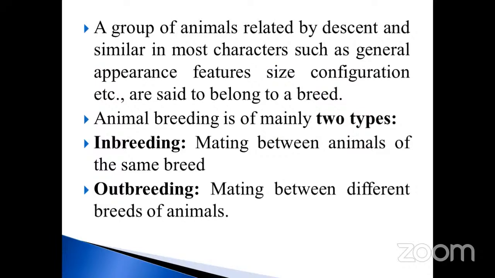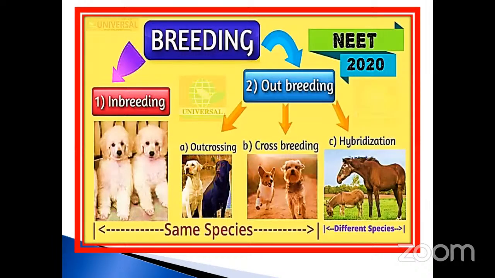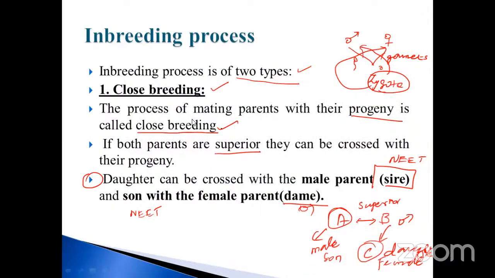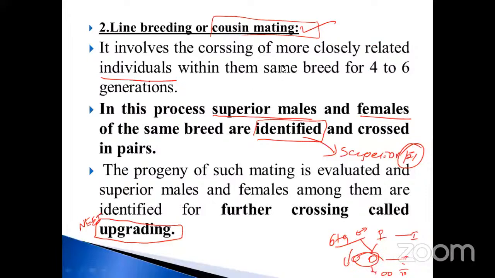And also the two types of breeding, that is called inbreeding and outbreeding. In inbreeding the progeny will be similar in nature, and outbreeding means different types will be obtained. That is also very, very important. Inbreeding, as you already know, has two types. One is called close breeding, which means mating with the progeny: parent to progeny, F1, so daughter with the male parent and son with the female parent. And line breeding or cousin mating, individuals from the 4th to 6th generation. What will happen? Upgrading the quality, superior quality we will obtain. That is very, very important.